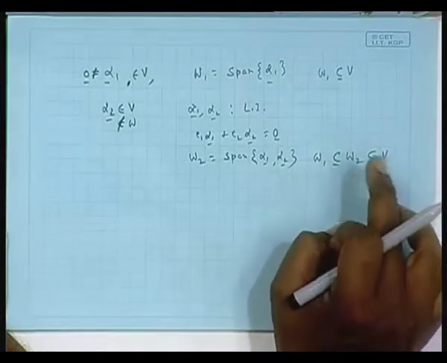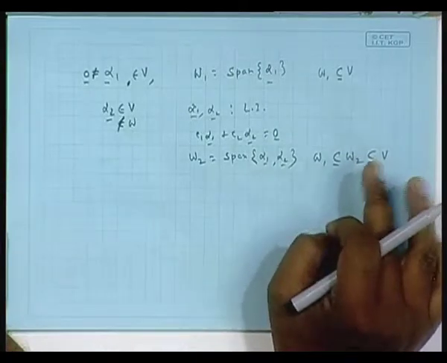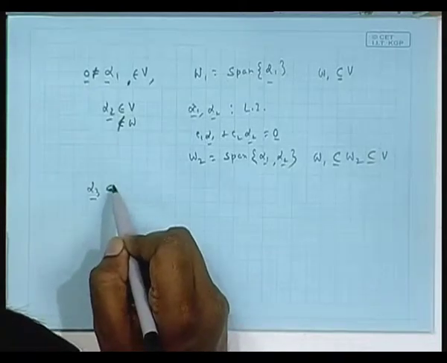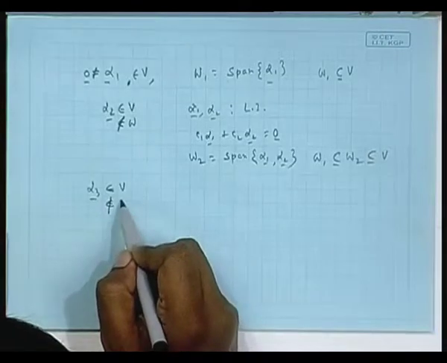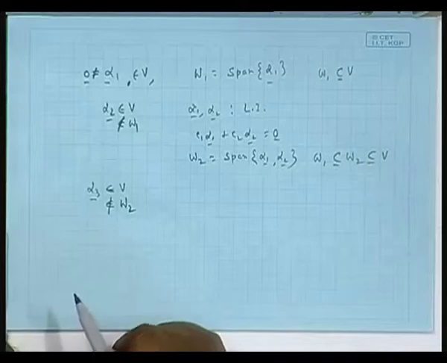If it is still not V, then again go outside W 2, from within V but outside W 2, that is, we pick up another element, say alpha 3. This is W 1, W 2.